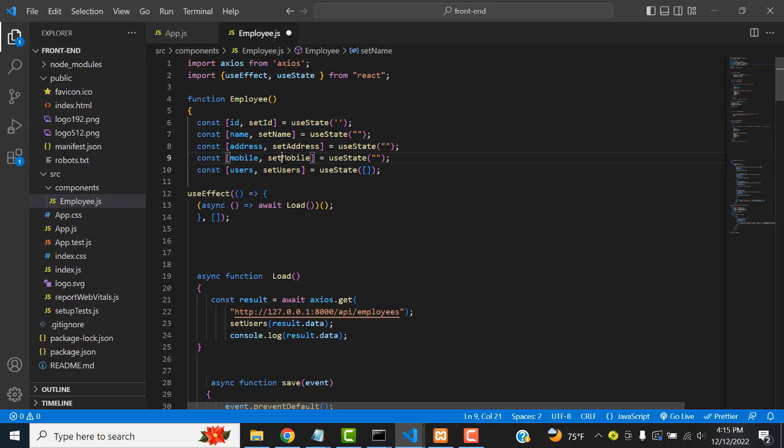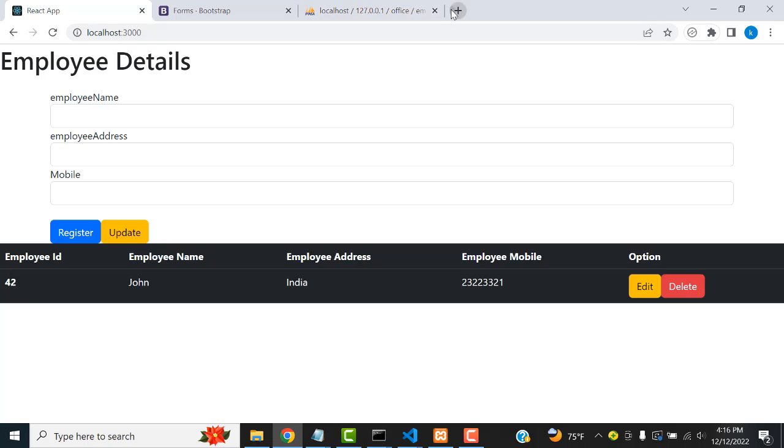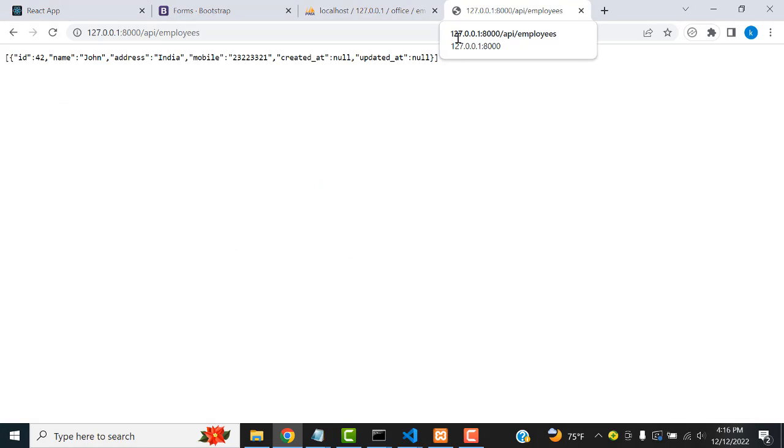Set name, set address, set mobile; we have to create a state using useEffect. After that, you have to create a function. Function load: write result to get all the employee details. So you have to get this API, copy this API and paste it in here.